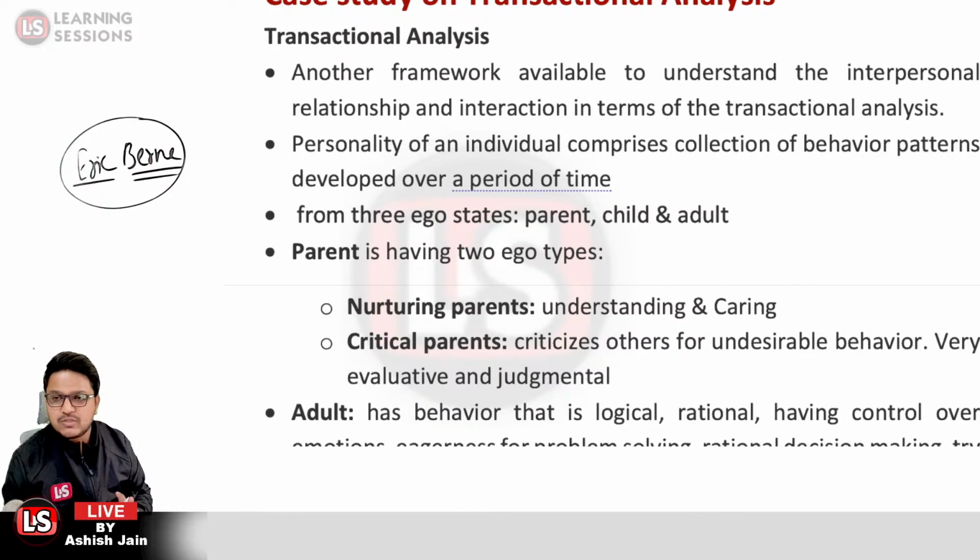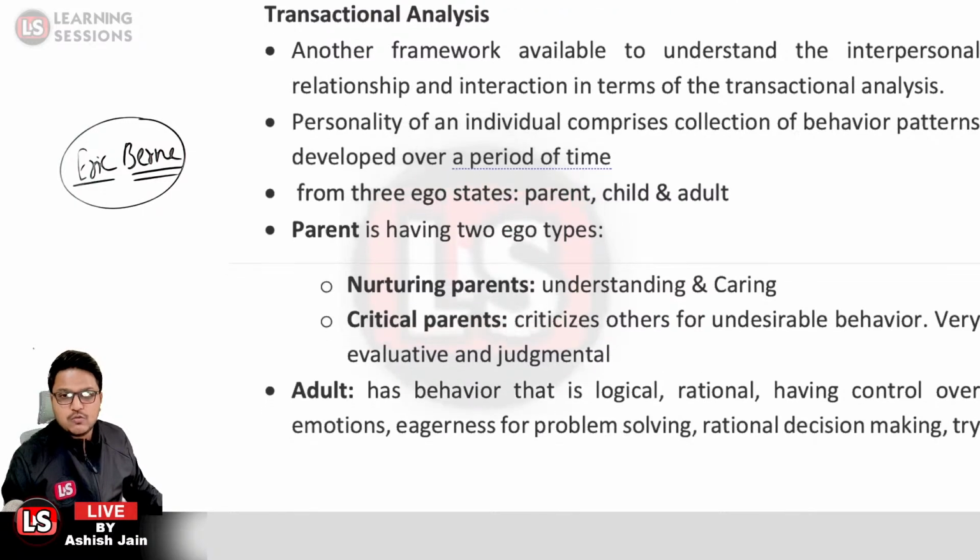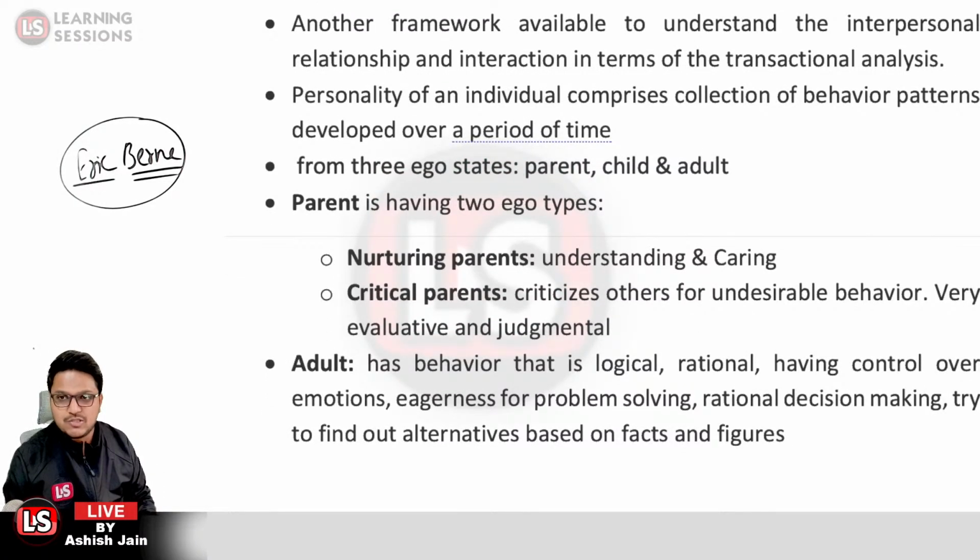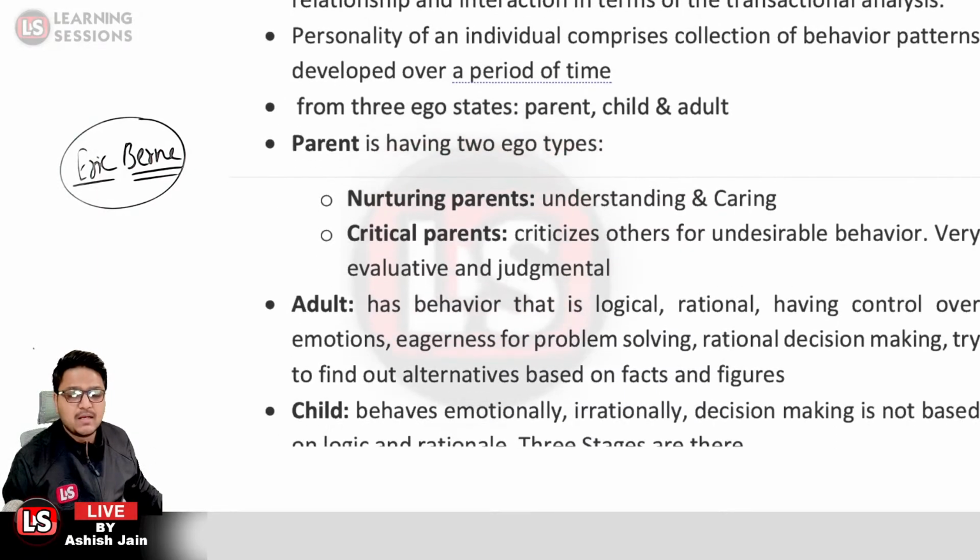The second ego state is the adult. When you are an adult, you are logical and rational enough. For each and everything you find out the logic, how you can find the solution for the same. You are eager for problem solving and decision making. You try to find out the alternatives based upon facts and figures. So you are logical enough. That is the adult ego state.